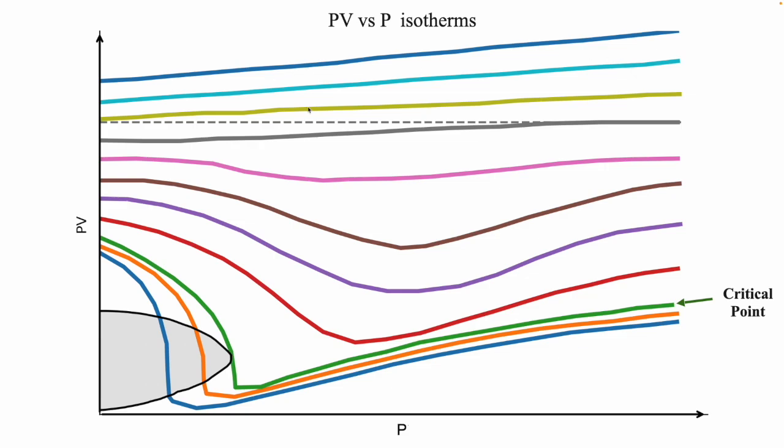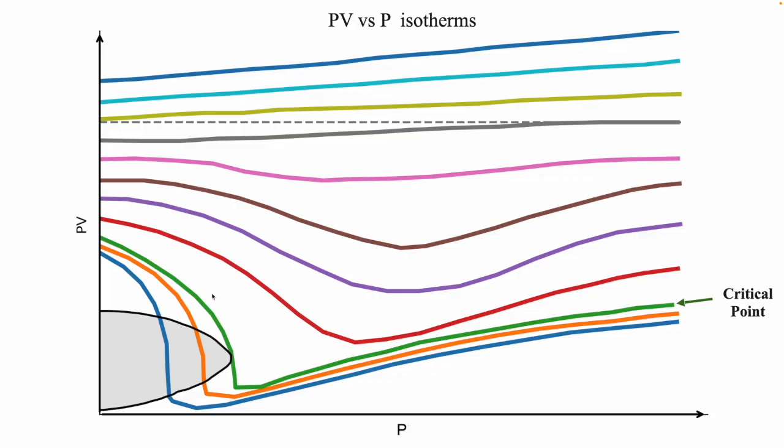Above this, it's almost straight but with a slope, but below this, it does not show any straight line behavior. And at very low temperature, what happens? We see this critical behavior that we saw in that previous graph. So both these graphs at the same time explain the behavior of real gases such as carbon dioxide.